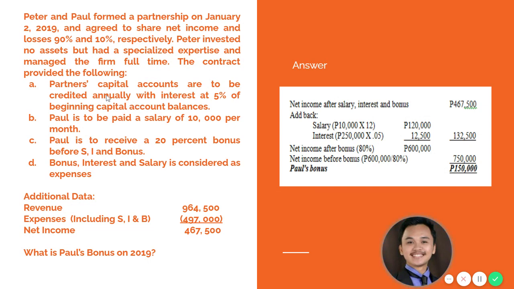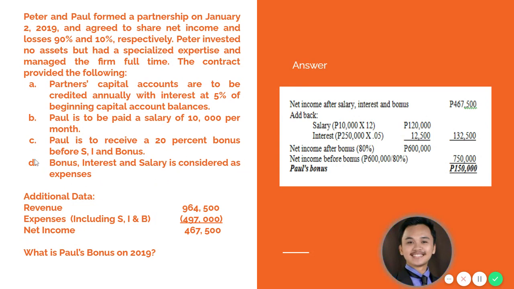First, partners' capital accounts are to be credited annually with interest of 5% of beginning capital account balances. Paul is to be paid a salary of 10,000 per month, and Paul will also be receiving a bonus of 20% before salaries, interest, and bonus. And lastly, bonus, interest, and salary are considered as expense.